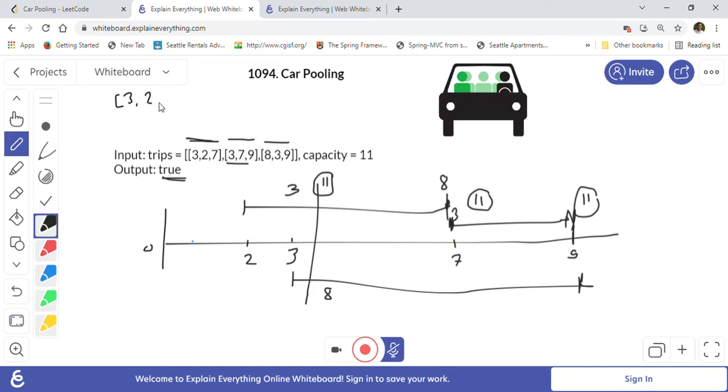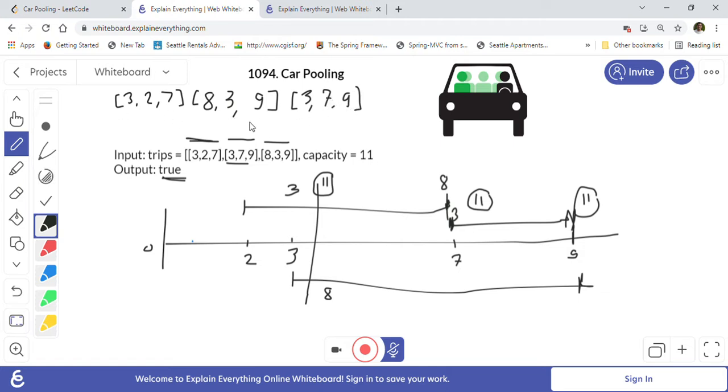The second will be 8 3 9, because it is based on the starting of the trip, and 8 is more than 3. And the last one will be 3 7 9, because we are using the starting point while sorting.